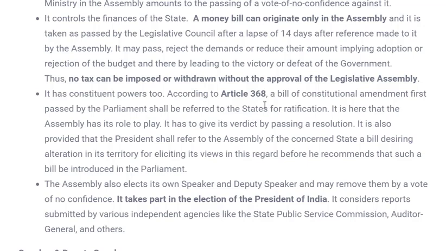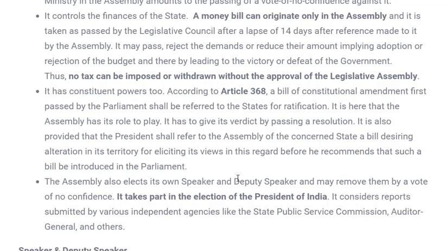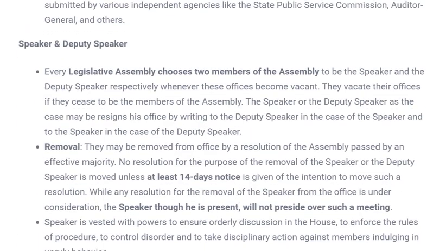So these are the powers, and I've discussed the powers of the legislative council along with the powers of the legislative assembly, so I'm not repeating them again so that the video doesn't last too long. Now coming to the speaker and deputy speaker. Both are very common, as they were in the case of Lok Sabha and Rajya Sabha. So again, I'll do a comparative analysis over here.